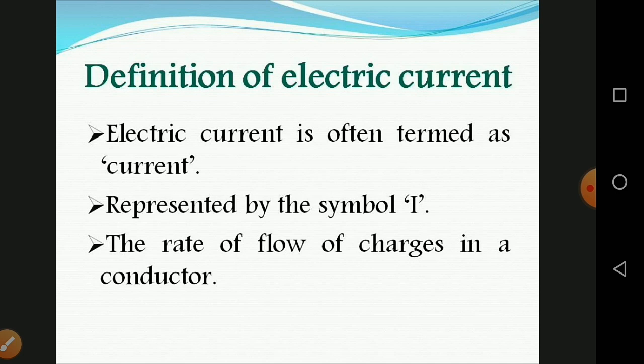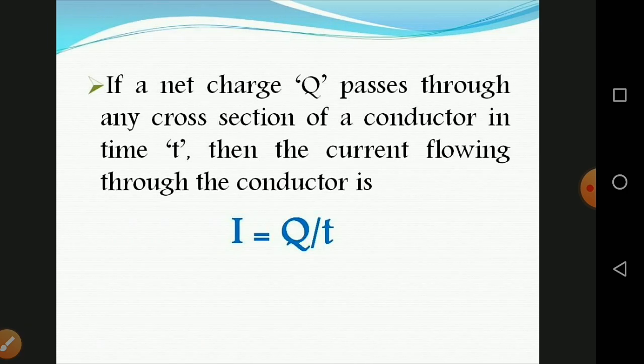Definition of electric current. The electric current is often termed as the current, and it is represented by the symbol I. It is defined as the rate of flow of charge in a conductor. It means the electric current represents the amount of charge flowing through any cross-section area of a conductor in a unit time.